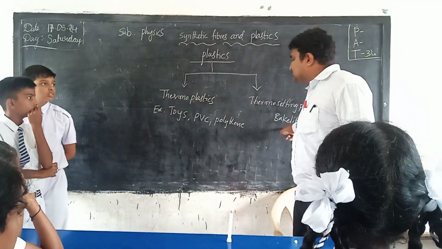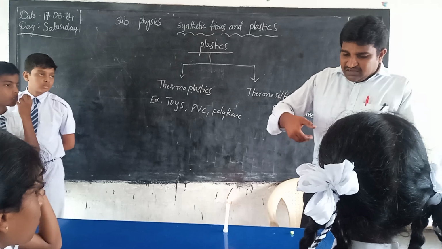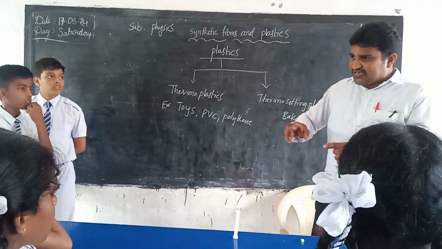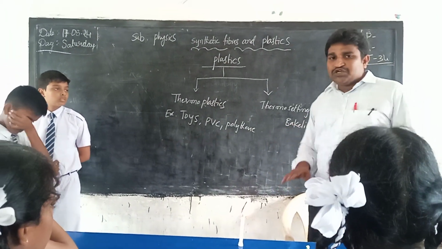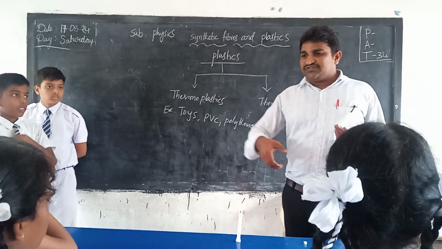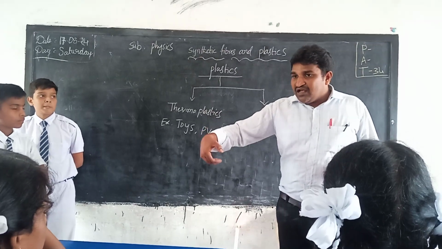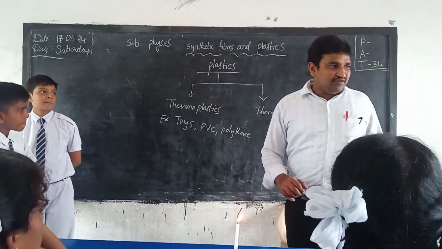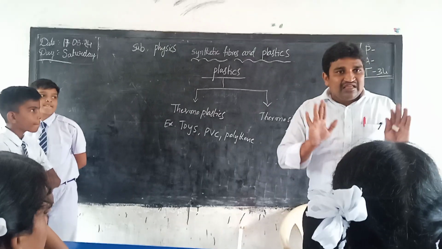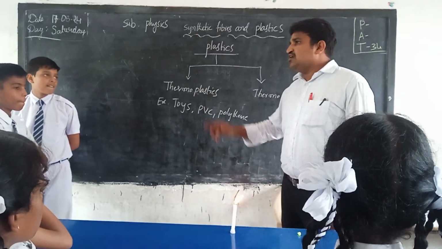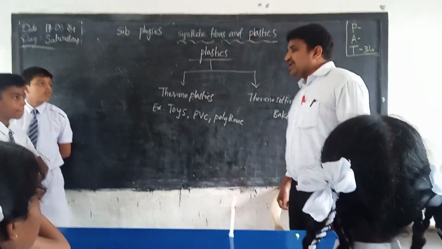The handle of the utensil is made of bakelite. We don't use rubber. If the utensil handle were rubber, what happens? It absorbs the heat energy. That's why we use bakelite. It is a resistor of heat, so you can hold it easily. The pressure cooker handle is also made of bakelite because it is a resistor of heat. Bakelite is a resistor of heat and electrical energy. That's why switchboards and utensil handles are made of bakelite.